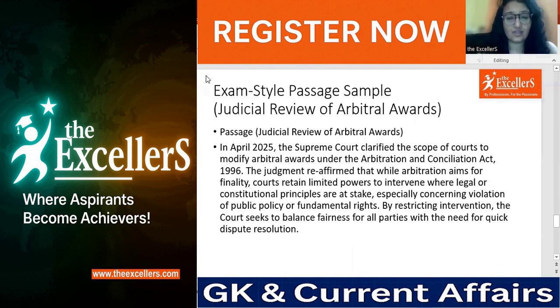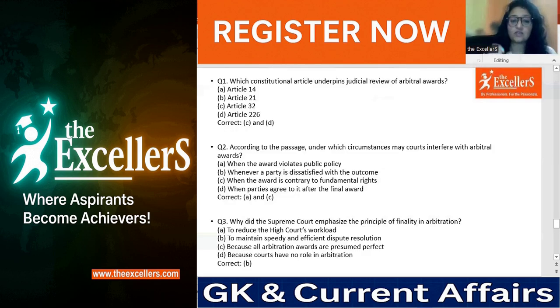So the passage as it reads: In April 2025, the Supreme Court clarified the scope of courts to modify arbitral awards under the Arbitration and Conciliation Act 1996. The judgment reaffirmed that while arbitration aims for finality, the courts retain limited powers to intervene where legal or constitutional principles are at stake, especially concerning violation of public policy or fundamental rights. By restricting intervention, the court seeks to balance fairness for all parties with the need for quick dispute resolution. So this is the passage that has been provided. Now we come to some questions which are attached to it.